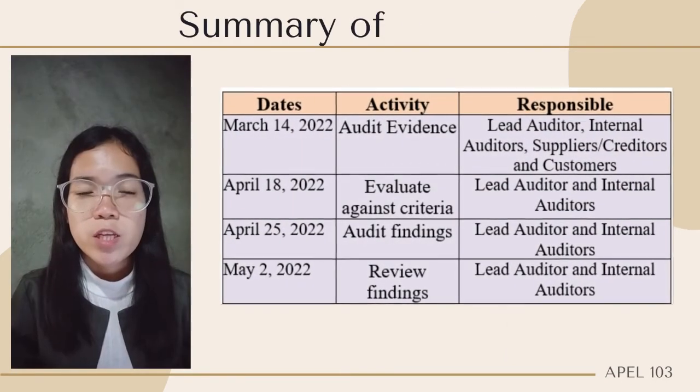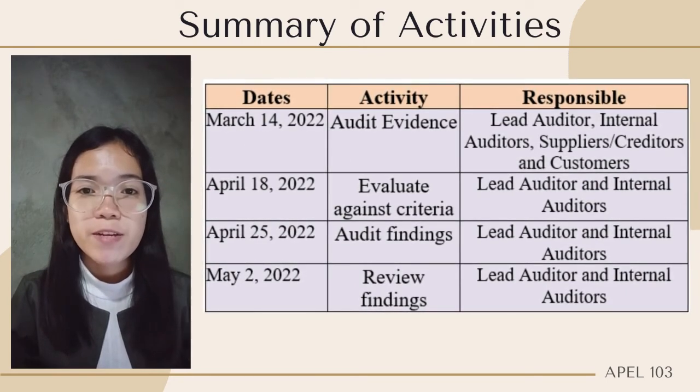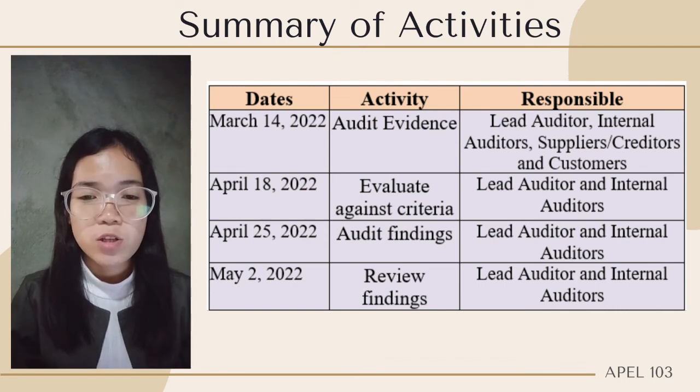On March 14, 2022, the activity would be audit evidence. The responsible persons of that activity are lead auditor, internal auditors, supplier or creditors, and customers. 1 month and 4 days after, which is April 18, 2022, the activity is to evaluate against criteria. The responsible persons of that activity are lead auditor and internal auditors. 1 week after, which is April 25, 2022, the activity would be audit findings. The responsible persons are lead auditor and internal auditors.